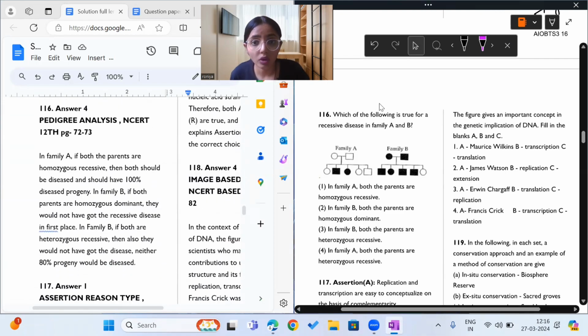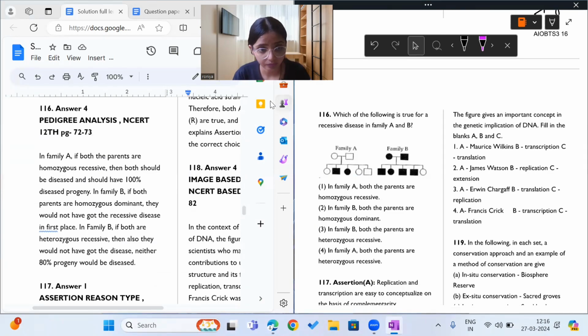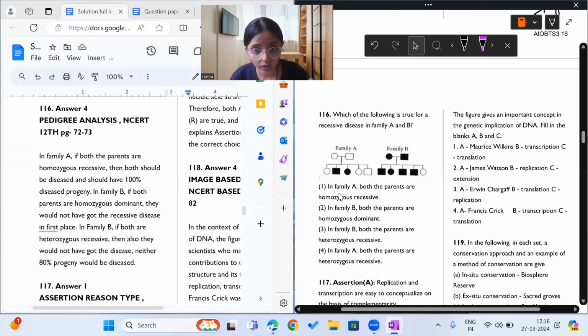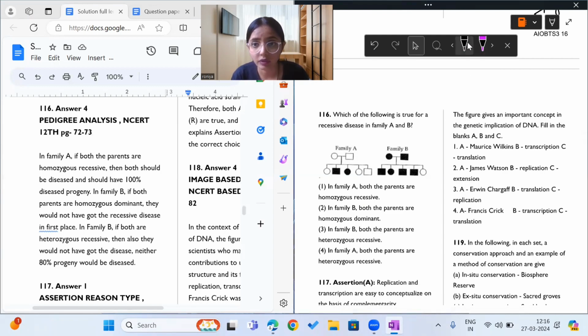The question says: which of the following is true for recessive disease in family A and B? Statement one: in family A, both parents are homozygous and recessive. Okay, so let us see.